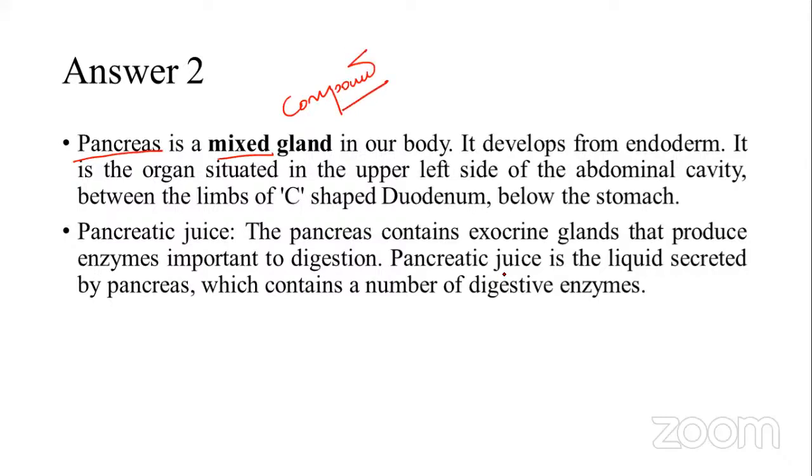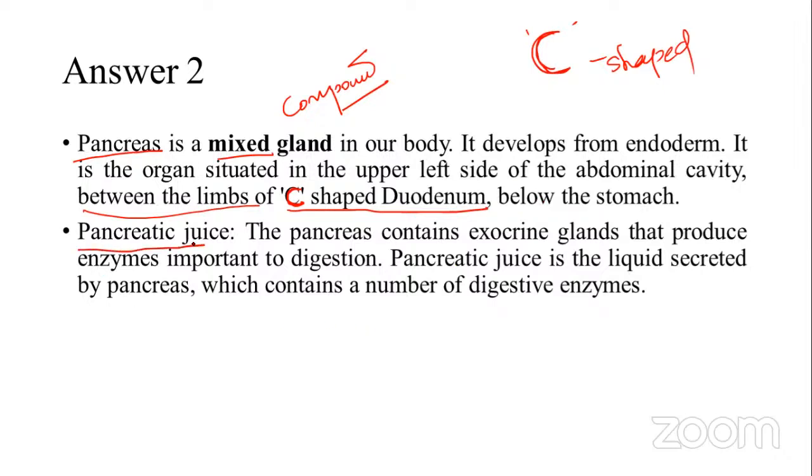Okay, so they told where it is located, see that? Abdominal cavity, between the limbs of the C-shaped duodenum. So our duodenum, which shape does it contain? Sometimes they may ask the letter. C-shaped duodenum. Okay, don't forget here. The question also sometimes arises from the answers, below the stomach.